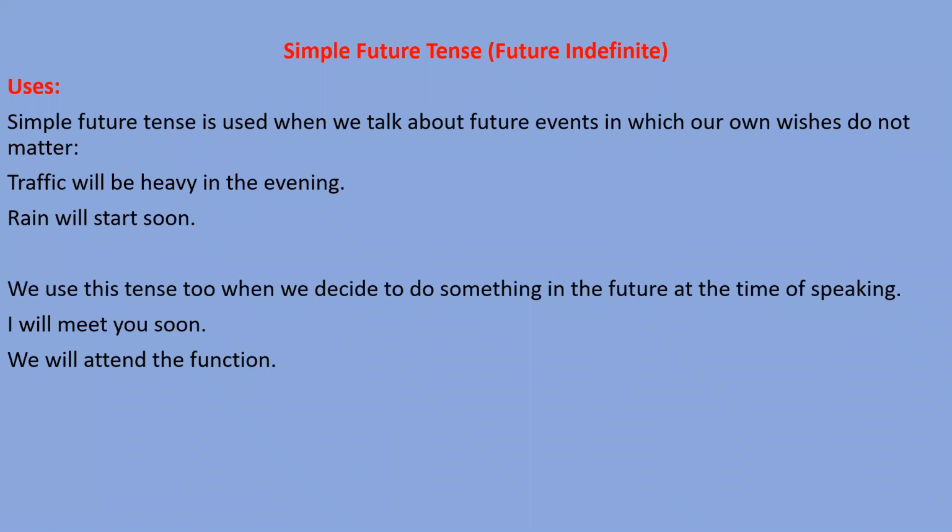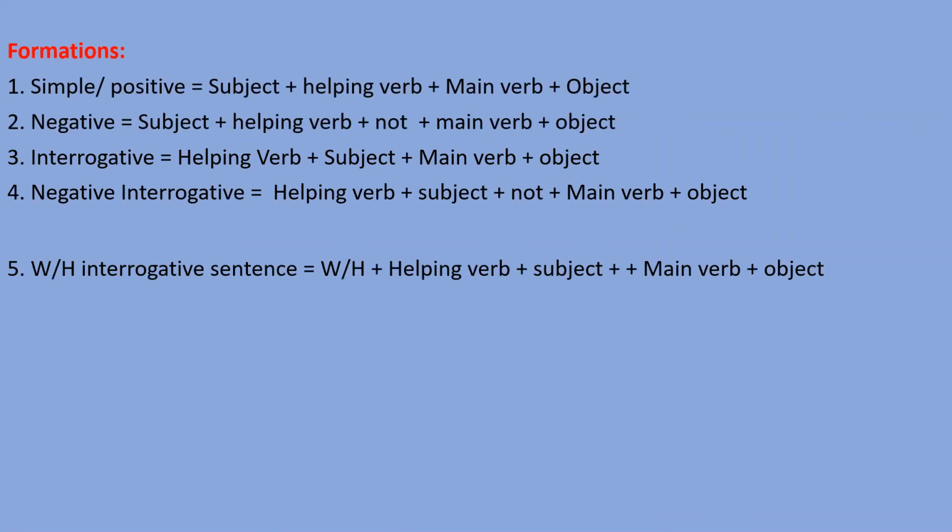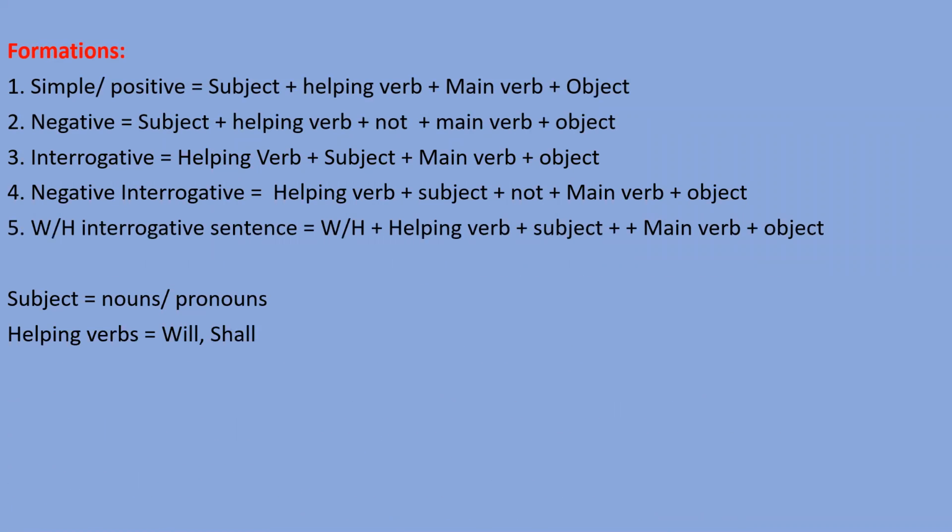And when at present we decide to do something in the future, those actions are also part of the simple future tense, right? I told you the formation of this tense: subject, helping verb, main verb, object. Helping verbs of this tense are will and shall.